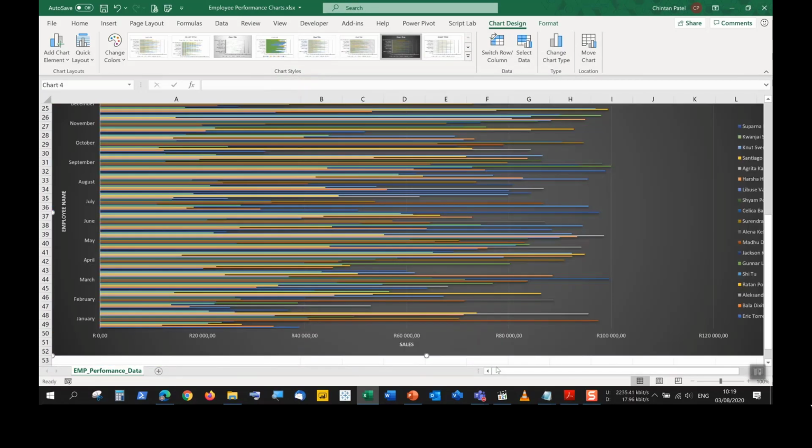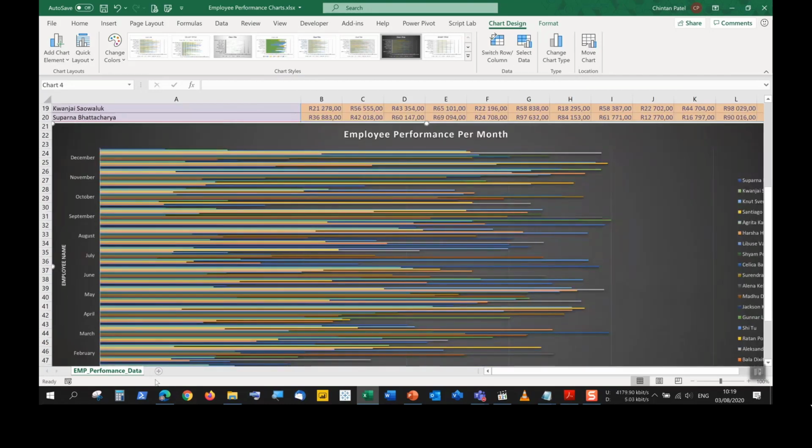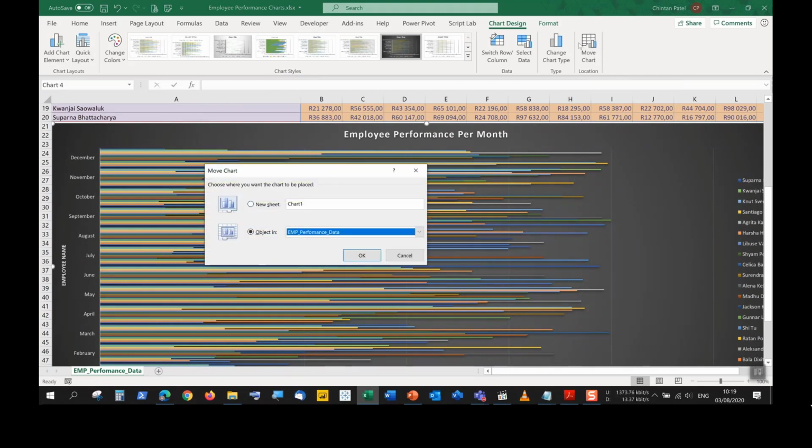One common task that they may ask you to do is to move the chart to another sheet or another workbook. So it says here, we would like this entire chart to be displayed in a worksheet of its own. So if I choose Move Chart, I'd like it to be in a new sheet, and I'd like to call this new sheet Employee Performance.